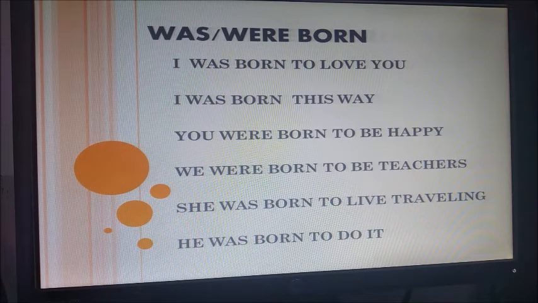And we have some examples that we can use with was born or were born. The first says, I was born to love you. Imagine that you are really, really in love, and you say, I was born to love you. Please don't leave me. Okay?